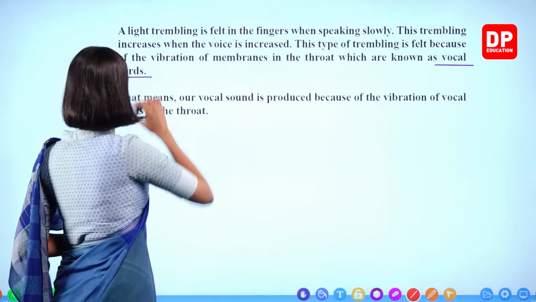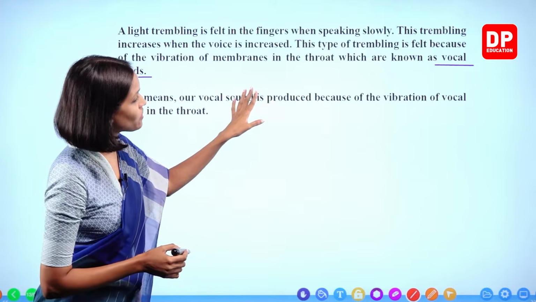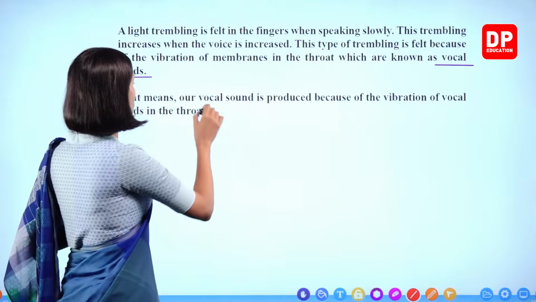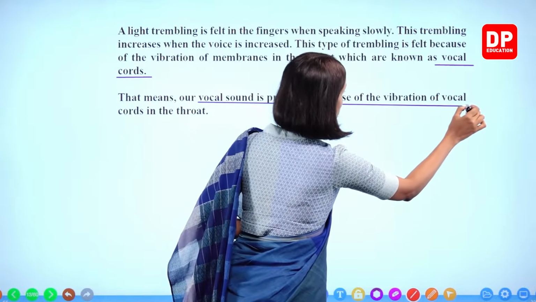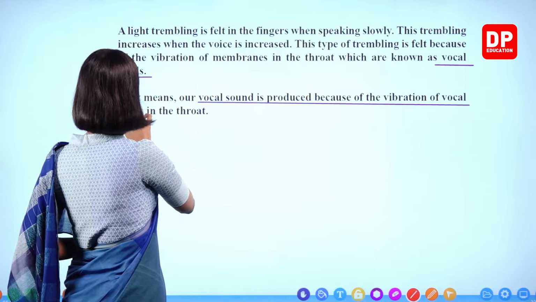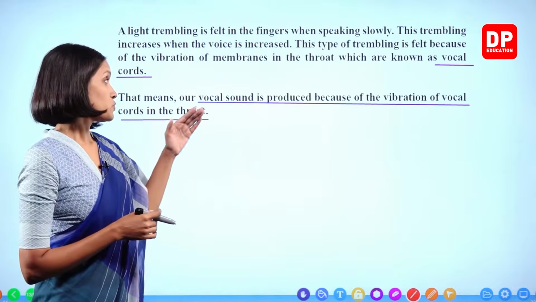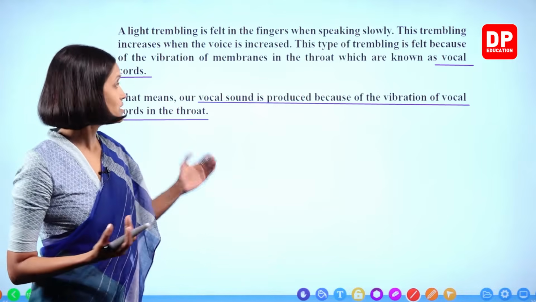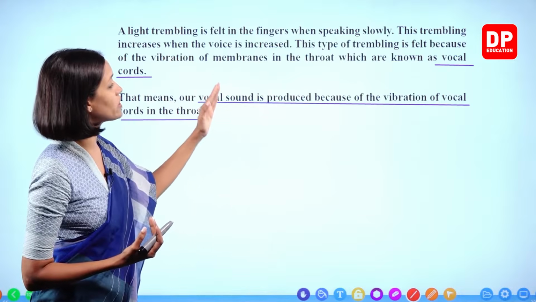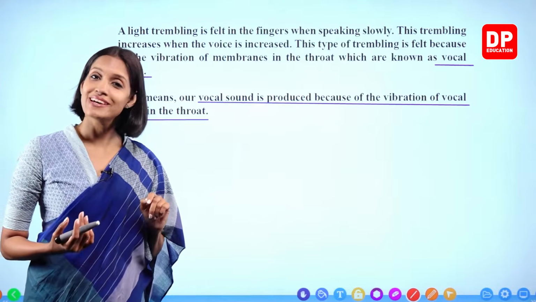That means our vocal sound is produced because of the vibration of vocal cords in the throat. Right? So the sound is produced because of the vibration of an object. Right, children?